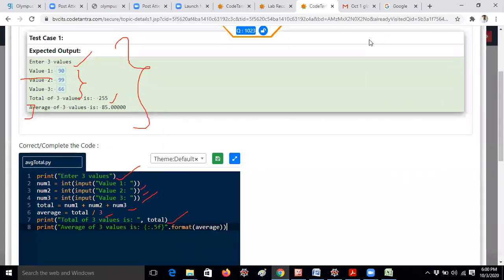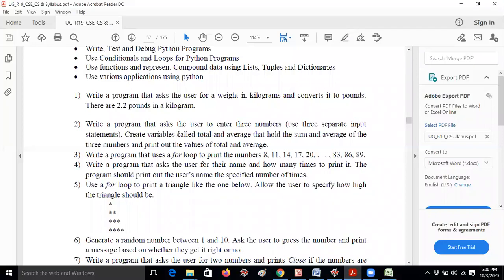So now I will run the program, and here some students may have doubt like, why do you need total and average variables, sir? Shall we print directly here? Okay, you can print, but according to the question we have to follow, because he clearly mentioned in the syllabus, according to JNT syllabus, create variables called total and average. Then you need to create variables. You should understand carefully. Okay, so this is the program, guys.